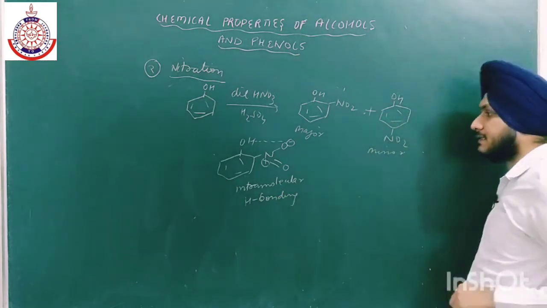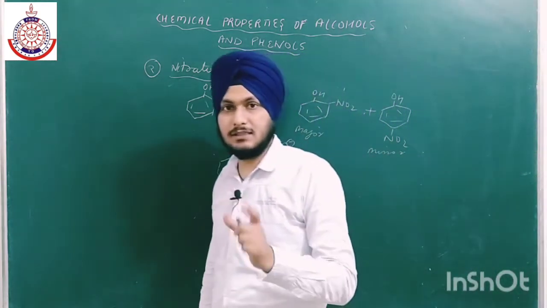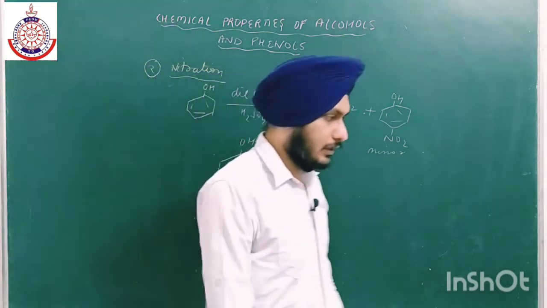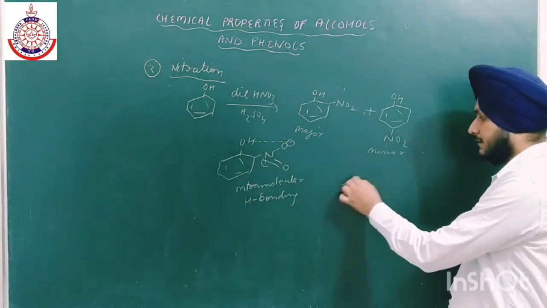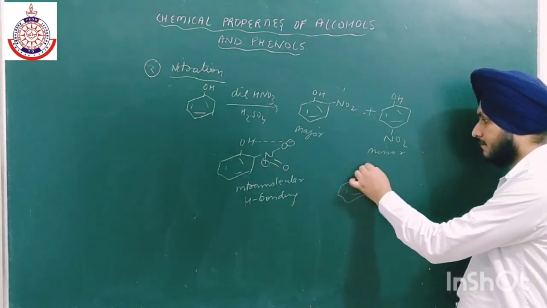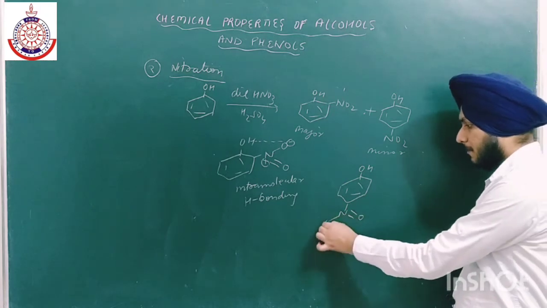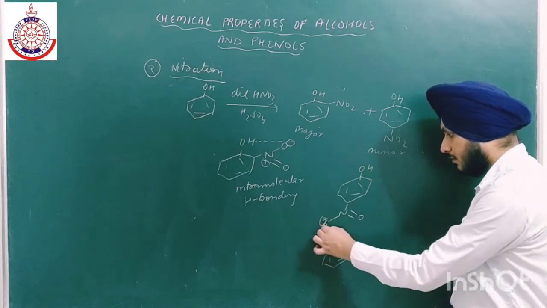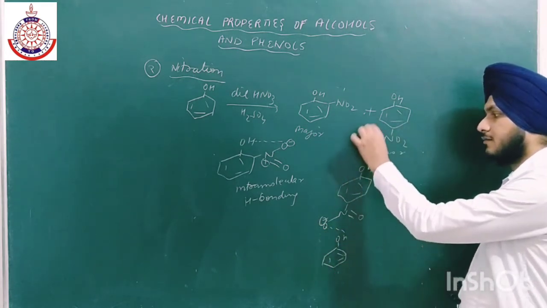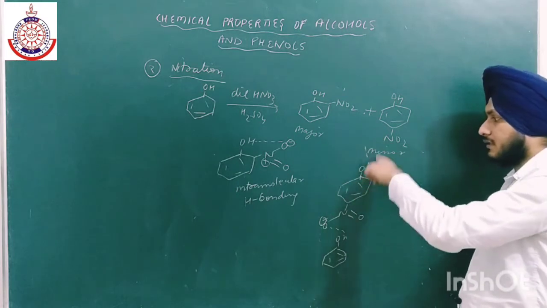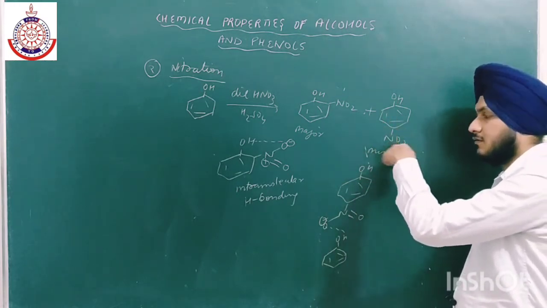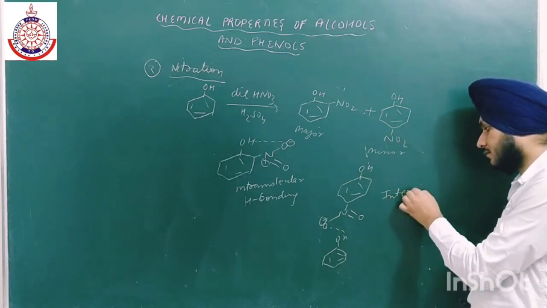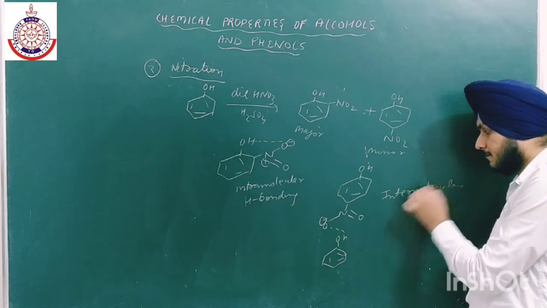Okay, but in this case hydrogen bonding takes place, but this is more strong. Okay, but in a single molecule it will not take place. Intermolecular hydrogen bonding like this, and double bond O negative, this will form hydrogen bond with the other molecule, with other phenol molecule like this. Okay, similarly this hydrogen will form the hydrogen bonding with the other oxygen atom of NO2 of the other molecule. So intermolecular hydrogen bonding takes place.